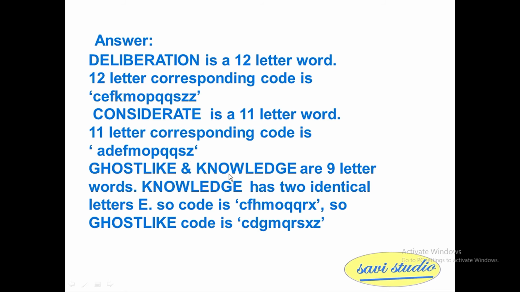Ghost like and knowledge are 9-letter words each. Knowledge has 2 identical E letters, so the corresponding code with 2 identical letters is CFHMOQQRX. So the ghost like code will be CDGMQRSXZ.